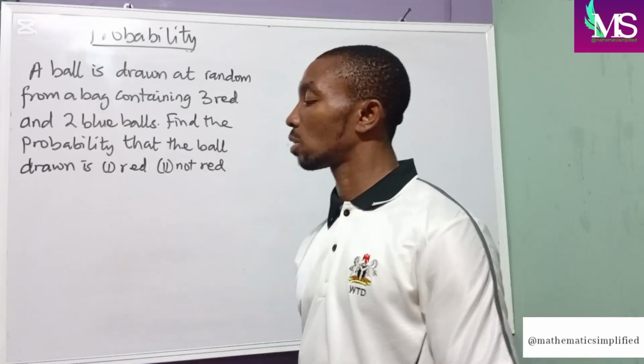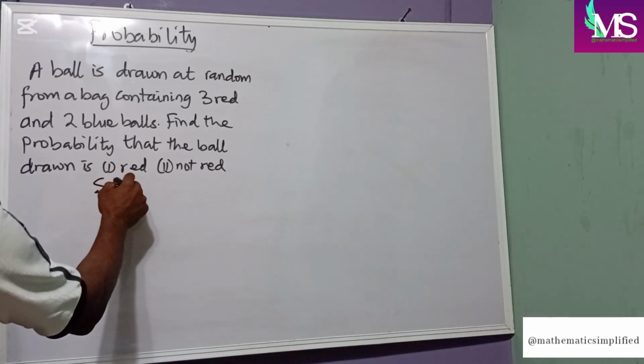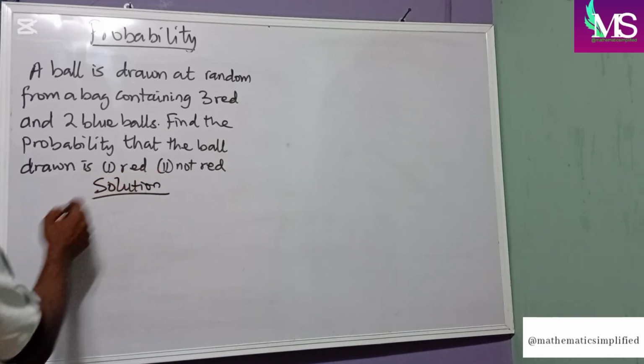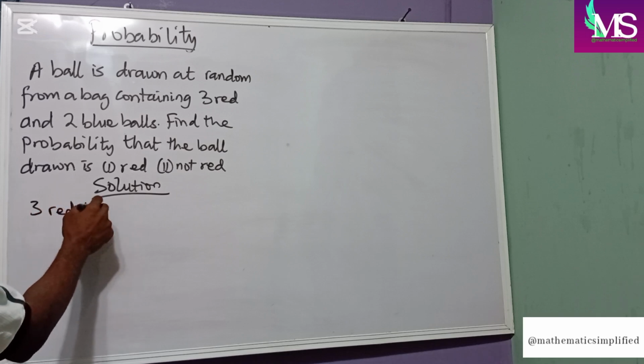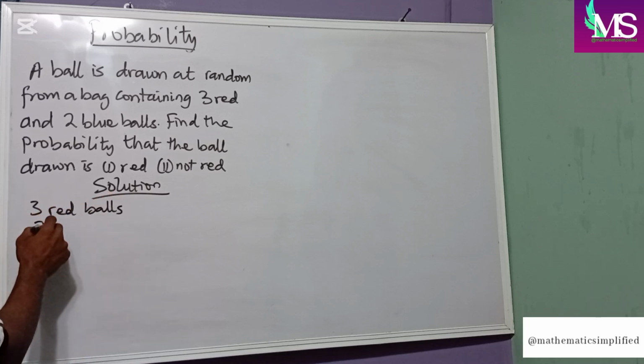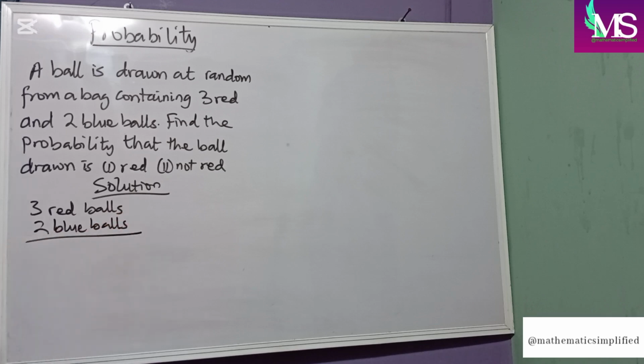Now, in solving this, first of all, we have 3 red balls and 2 blue balls. So our total number of balls in the bag will be 5 balls.